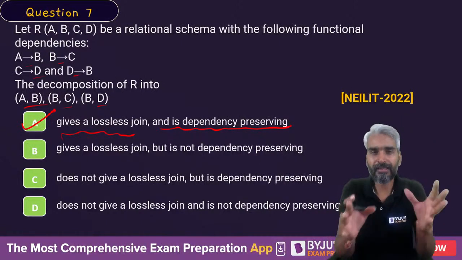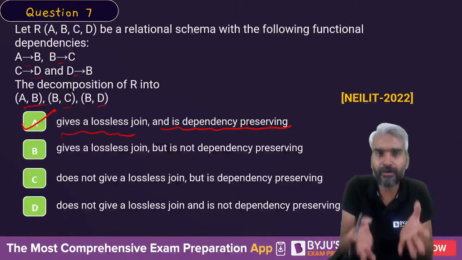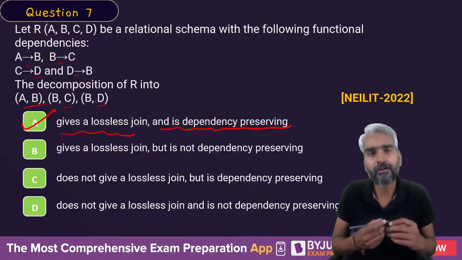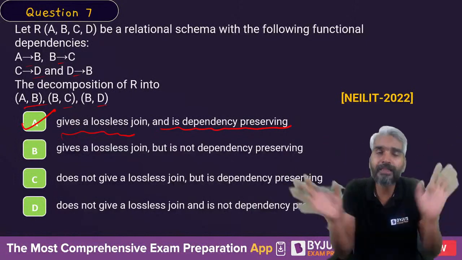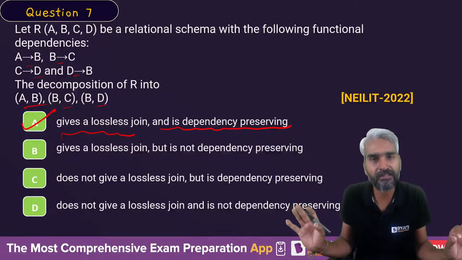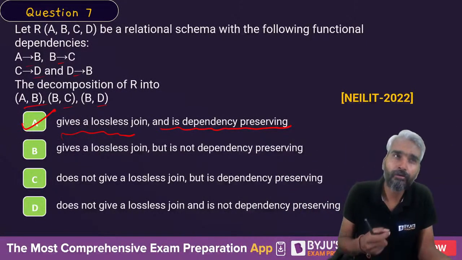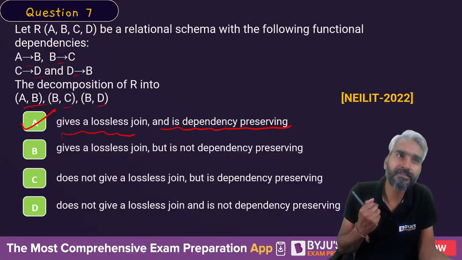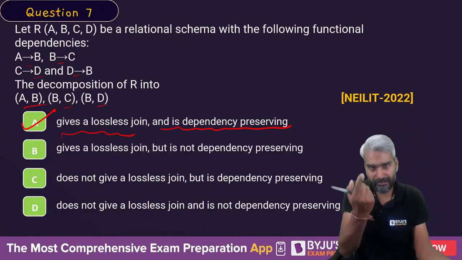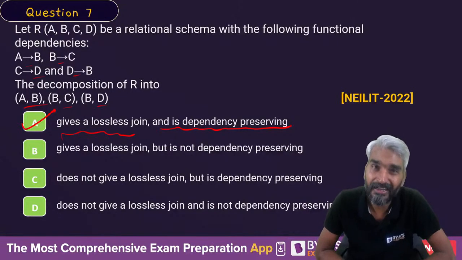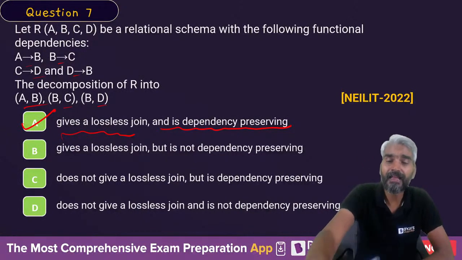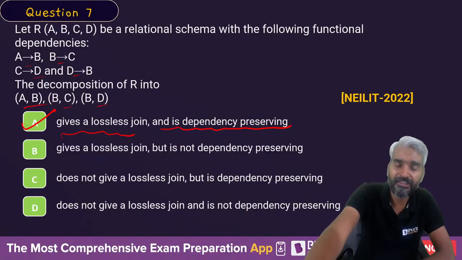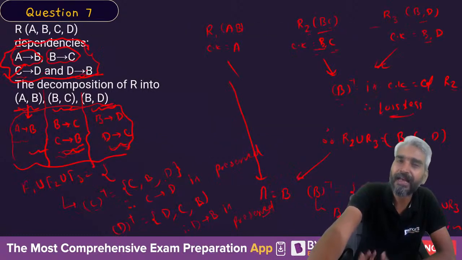Clear? So don't think, why only 7 questions? Today's session was related to the concepts of normal forms and normalization for NIELIT, so I have taken all the questions on them in this session. Tomorrow, in the session at the same time, at 9 p.m., I'll discuss the questions of relational algebra. For this session of practice questions on normal forms and normalization, I am done.